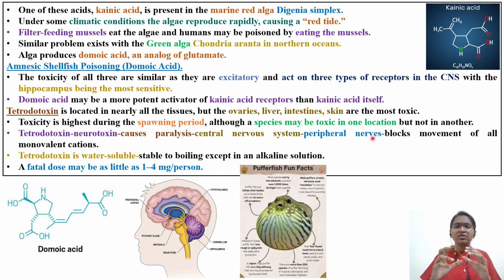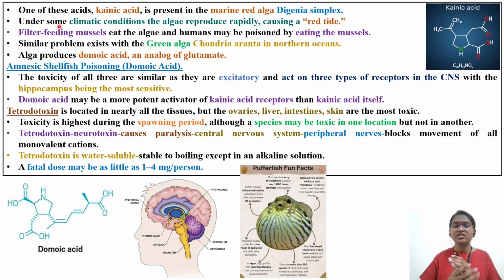Whenever you are reading about domoic acid, you also read about kainic acid. One of these acids, kainic acid, which is an excitatory neurotransmitter analog, is present in the marine red algae Digenia simplex. Okay, this is kainic acid.